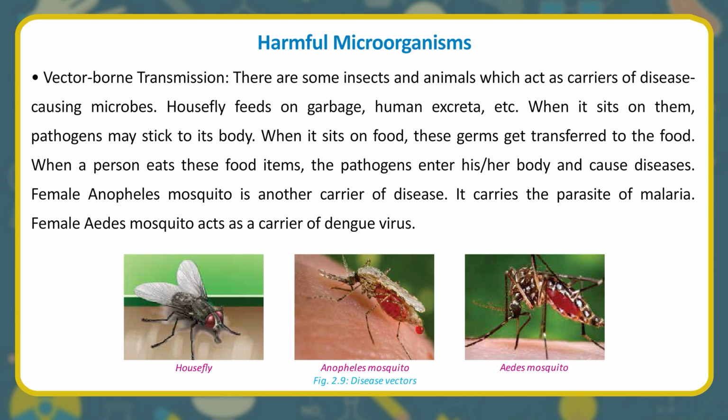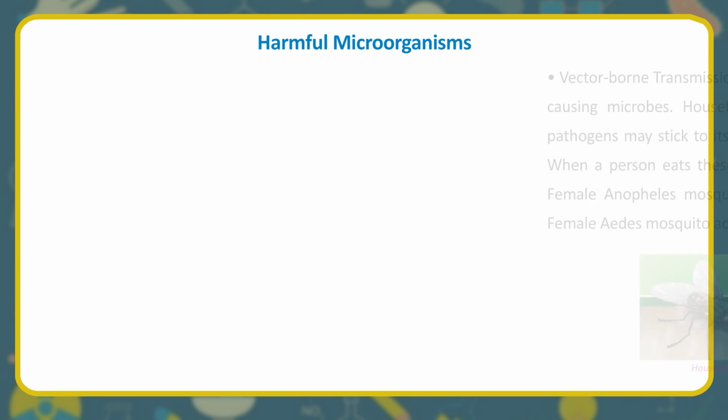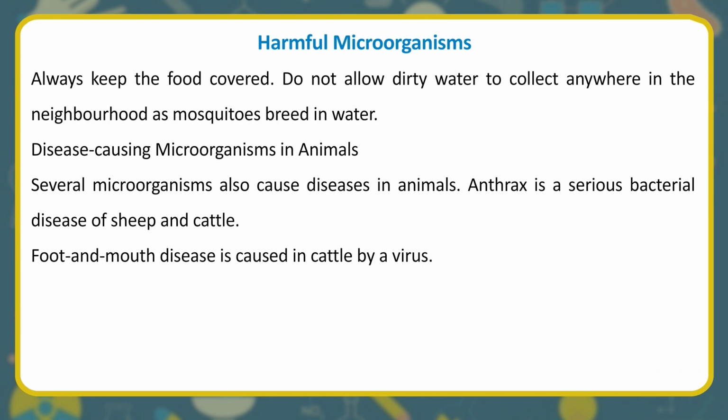Female Anopheles mosquito is another carrier of disease. It carries the parasite of malaria. Female Aedes mosquito acts as a carrier of dengue virus. Housefly. Anopheles mosquito. Aedes mosquito. Always keep the food covered. Do not allow dirty water to collect anywhere in the neighborhood as mosquitoes breed in water.